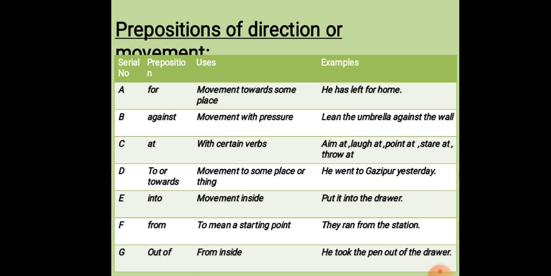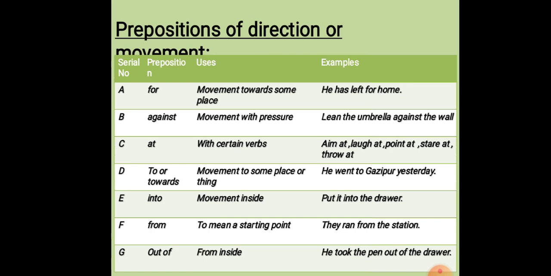At is used with certain verbs. Example, aim at, laugh at, point at, stare at, throw at, etc. We use to or towards for showing movement to some place or thing. He went to Gazipur yesterday. Into is used to point out movement inside. Put it into the drawer.